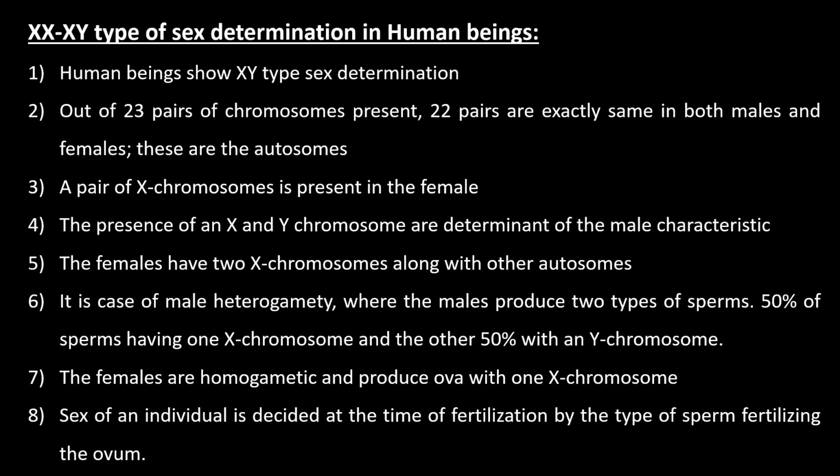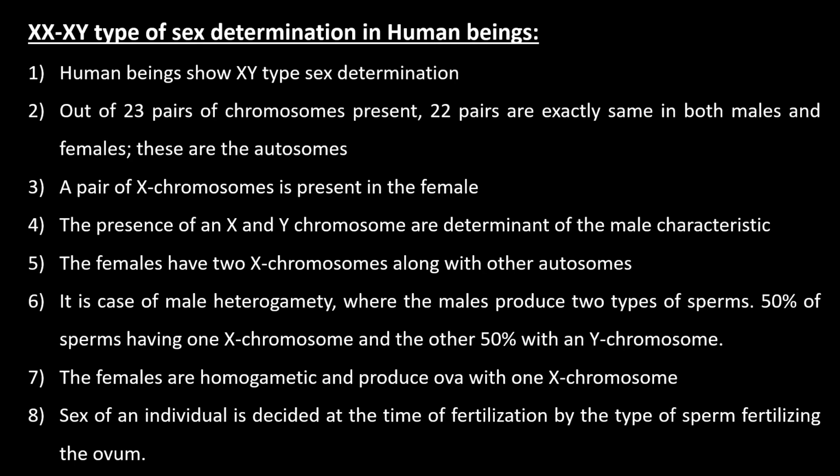It is a case of male heterogamy, where the male produces two types of sperms. 50% of the sperms have one X chromosome and the other 50% have a Y chromosome. The females are homogametic and produce ova with X chromosome. Sex of an individual is decided at the time of fertilization by the type of sperm fertilizing the ovum.